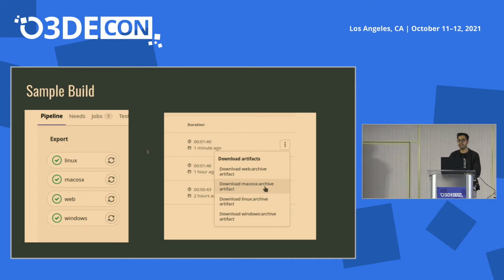So this is a sample build. Like I told, we were targeting Linux, macOS, web, and Windows. When your pipeline succeeds, you get artifacts. These artifacts are just the builds of your game, so you can download them and distribute them easily among your team.